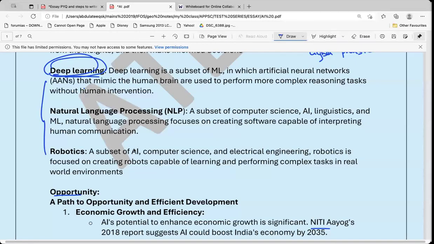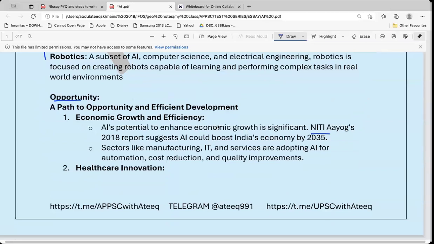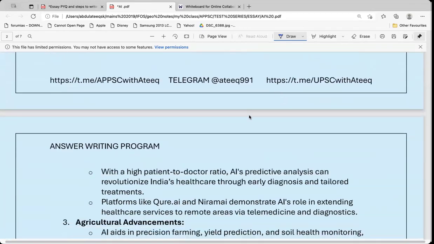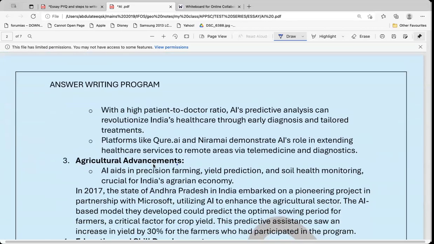Now see, we will go to the question. So I have to also substantiate economic growth and efficiency. Now do not write this way. I have just given the content. By using AI, it is possible that a country's growth can be increased. Sectors like manufacturing, IT services adopting AI can go for automation, cost reduction, and quality improvements. Niti Aayog has also said in 2018 that AI can boost the Indian economy by 2035. Next, I will move to agriculture because I'm talking about the economy.